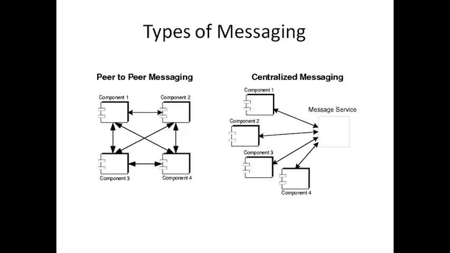Now the next point is types of messaging. This is about the organization. When you have a number of processes who want to interact, it could be one-to-one interaction, which is peer-to-peer messaging. Here each process wants to send a message specifically to one particular process. So one-to-one communication is the first type of communication, which is also called peer-to-peer messaging.